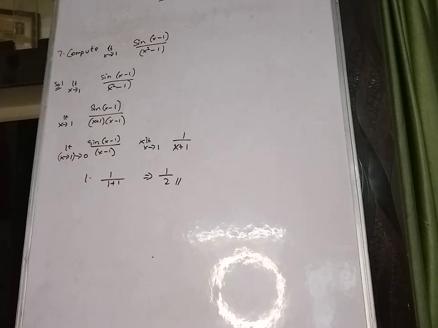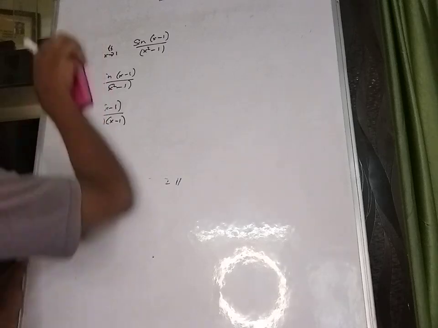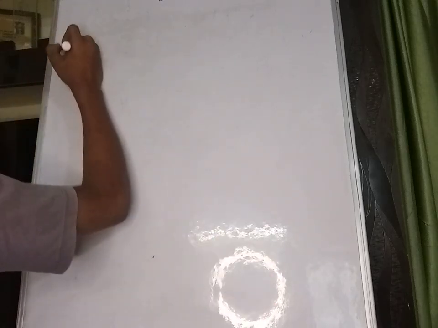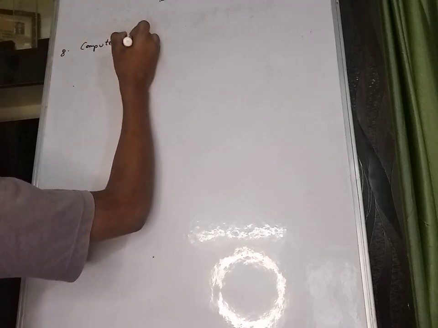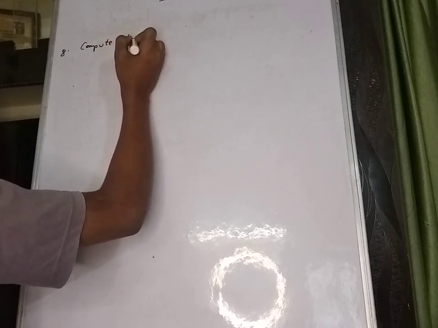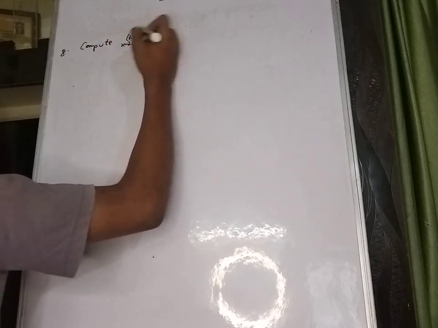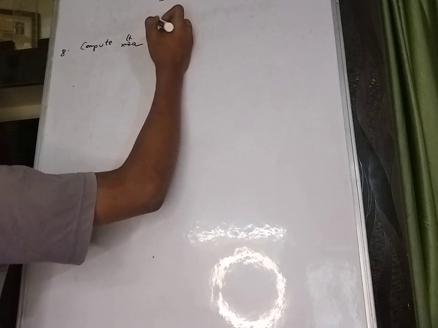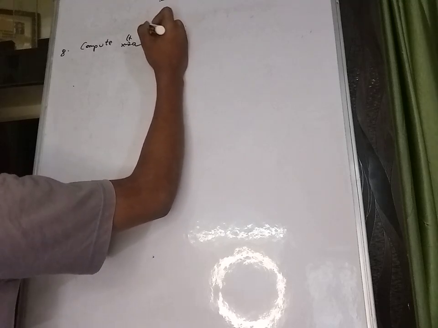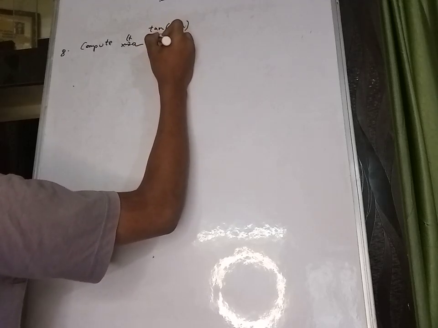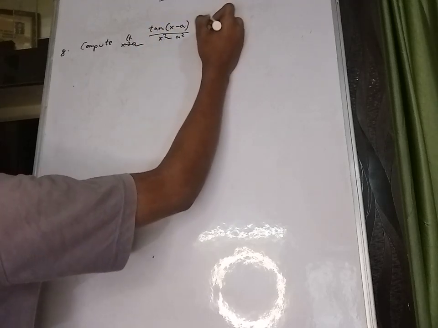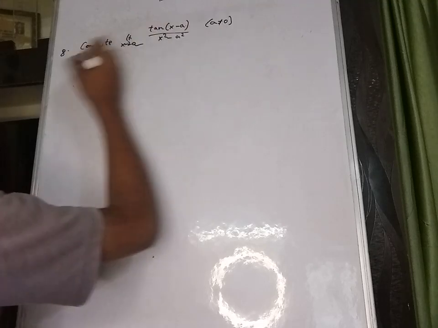Now let's go to eighth sum. Eighth sum, compute limit x tends to a, tan of x minus a divided by x square minus a square, where a is not equal to 0.